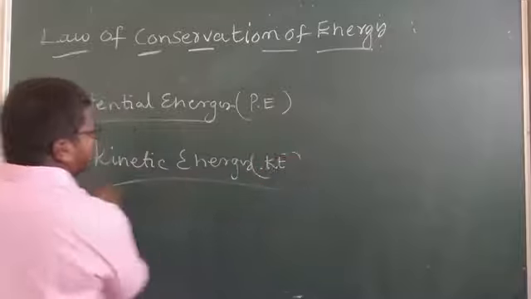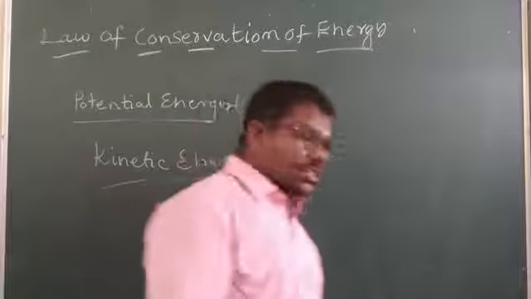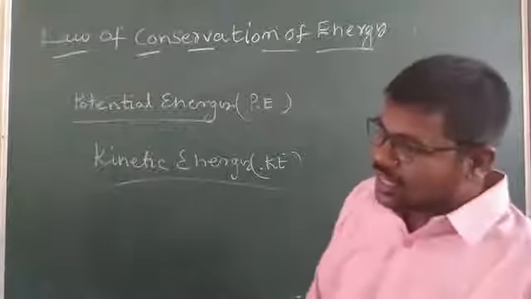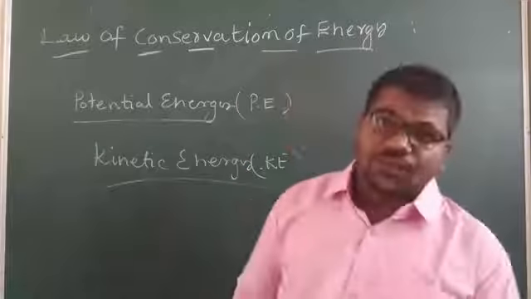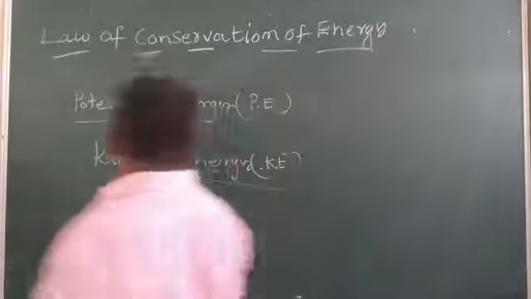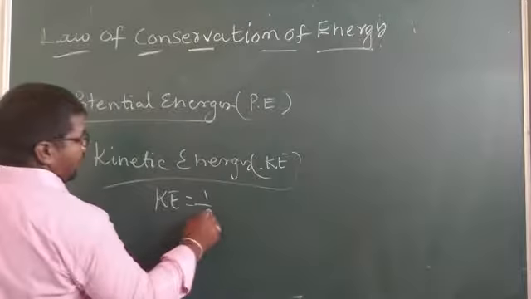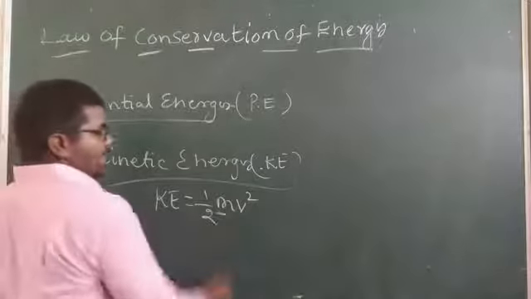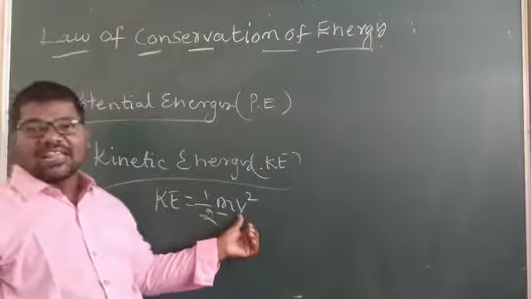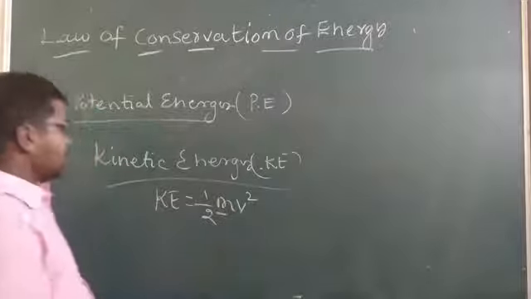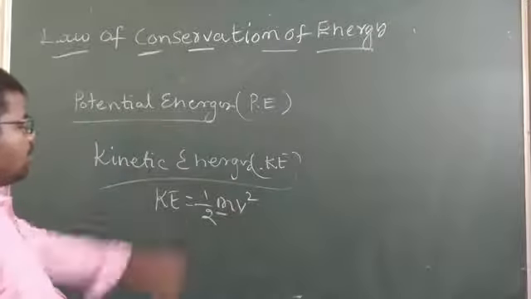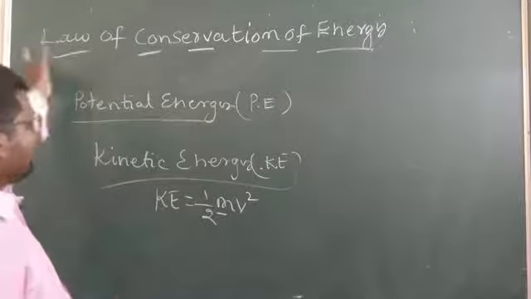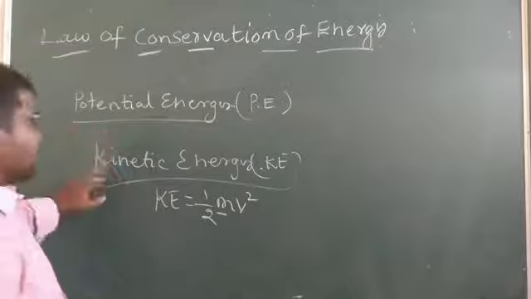KE. A body gets kinetic energy by virtue of its motion. The kinetic energy formula is KE equal to 1 by 2 mv square. Here m is mass and v means velocity. Understand? So this is about types of energy: potential energy and kinetic energy.